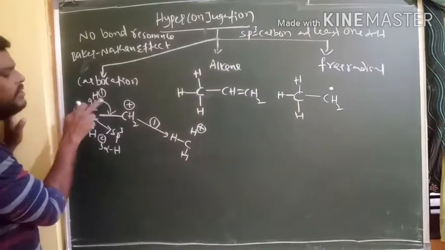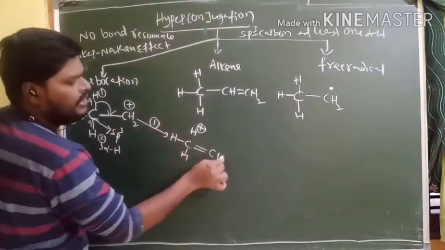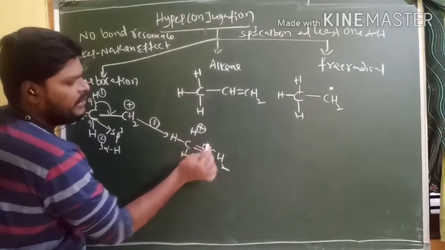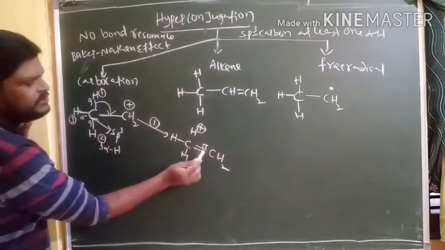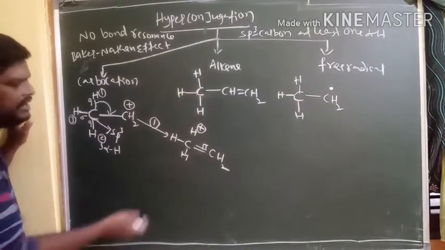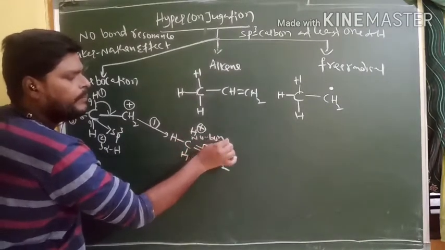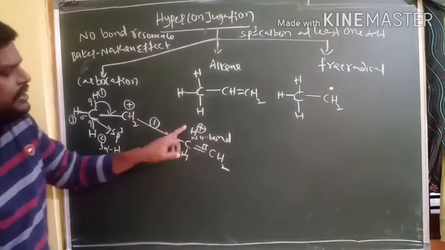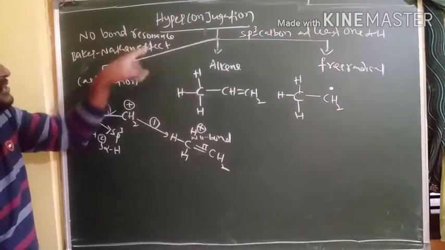Why? Because this sigma bond rotates towards the positive charge of the carbocation, to make a double bond here, CH2. And this is a pi bond. Here this is a sigma bond and this is a pi bond. That's why it is called sigma to pi bond conjugation. And here there is no bond between carbon and hydrogen. That's why it is also called no bond resonance.